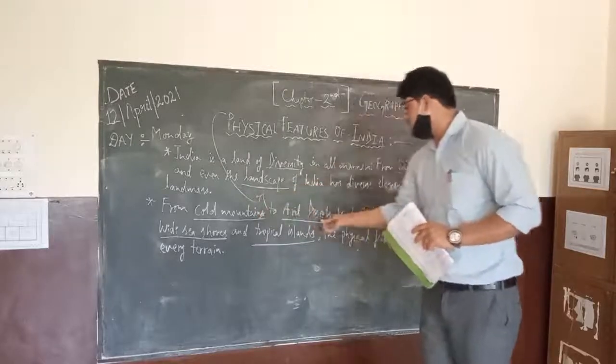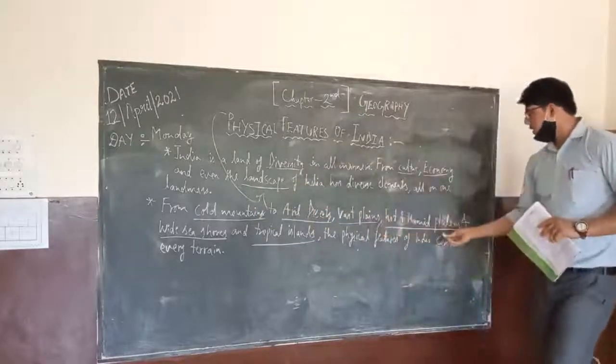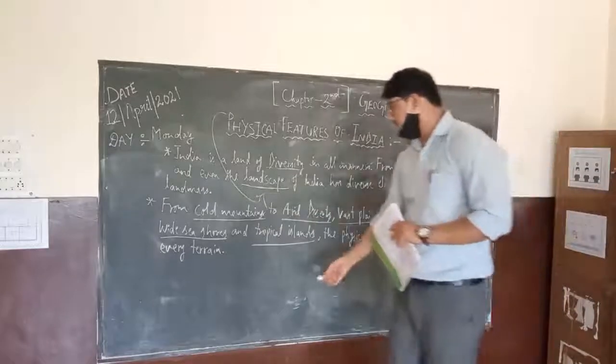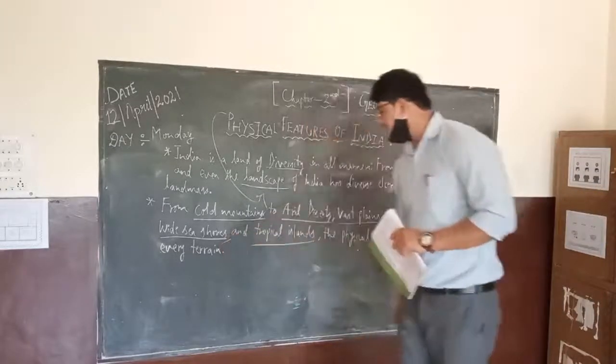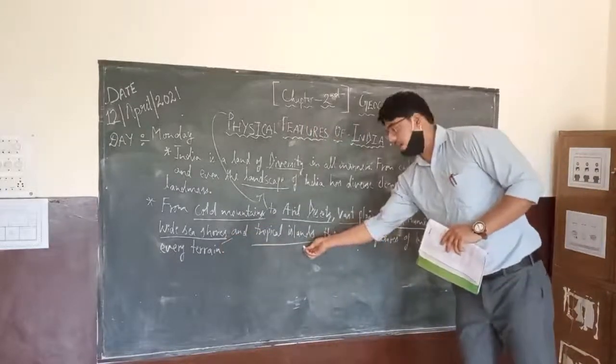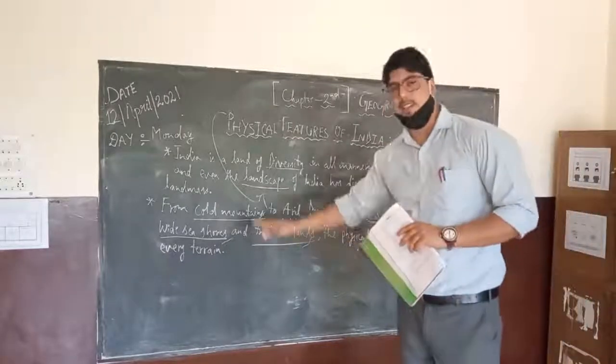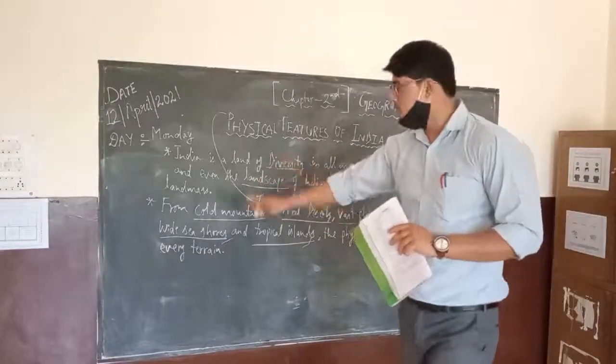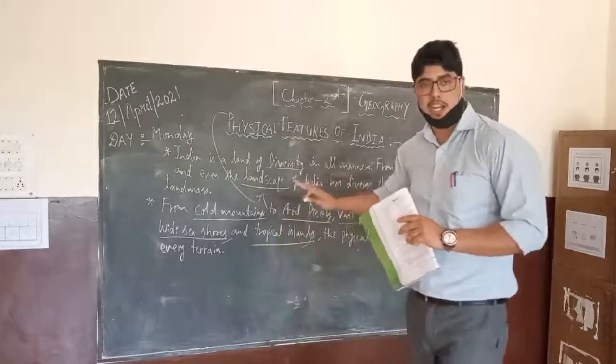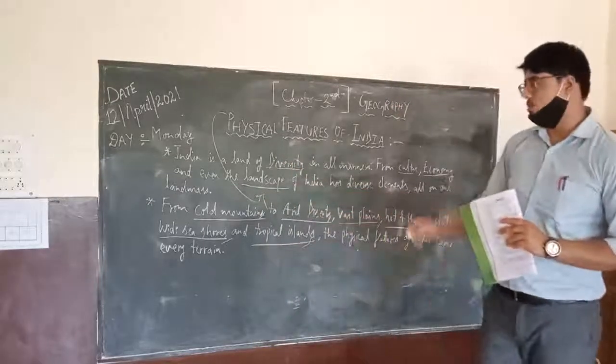We have mountains, we have desert, we have plains, we have plateaus, and then we have coastal areas, and we have a set of islands. One by one we will try to understand these types of terrains or various landforms in India, and we have to study them.